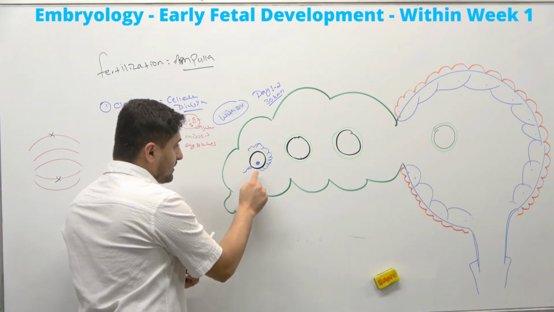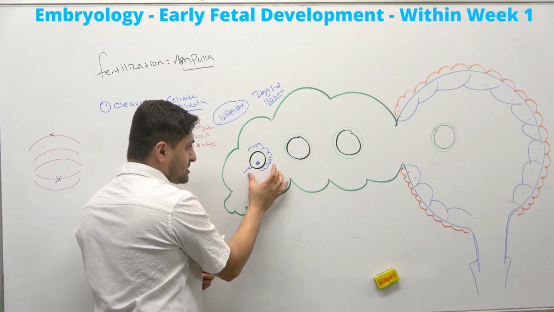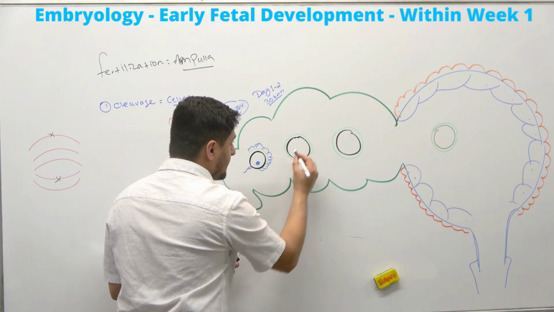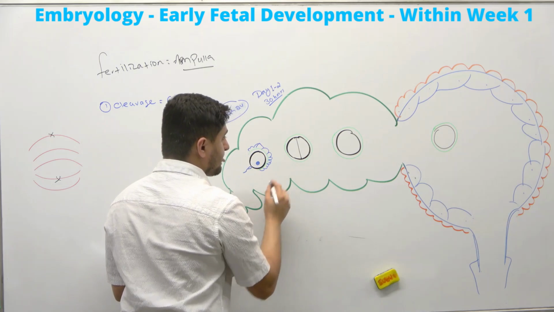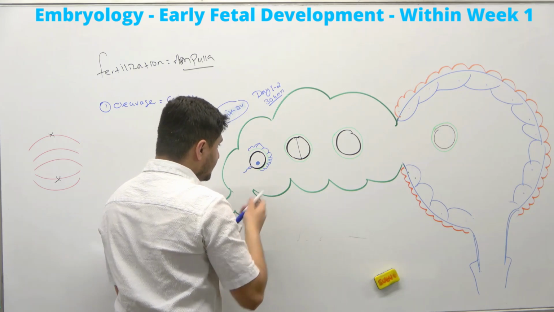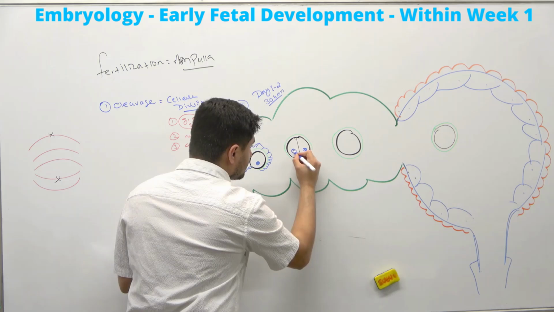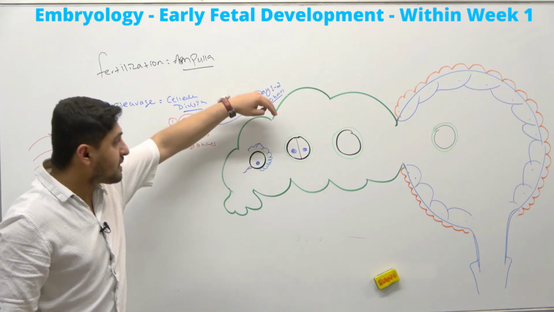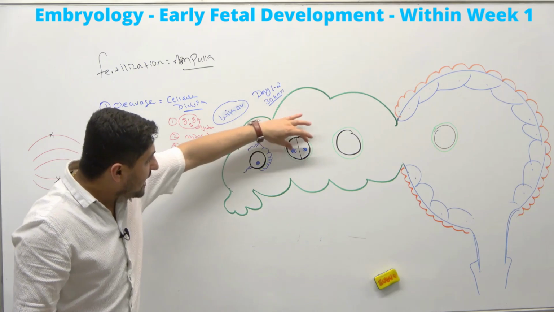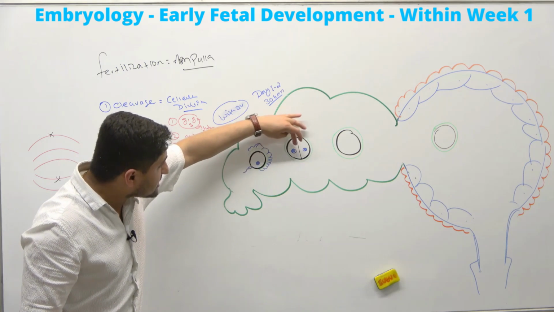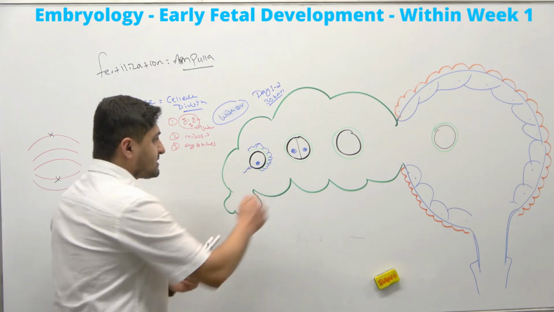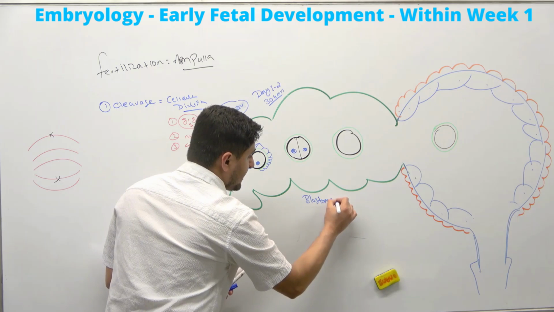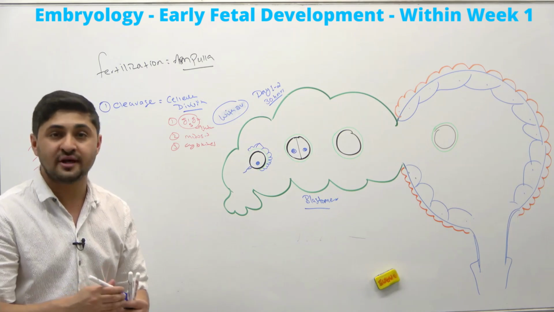Now remember, this is happening in the first 24 hours. Then in the second day, these cells will divide into two. This is the zygote, basically. So look at this: these cells divide into two daughter cells. That is basically called cleavage, they went through cellular division, and now this zygote is in half. These cells we can call a zygote, or we can call them blastomeres, and this is happening around day 1 to 2.